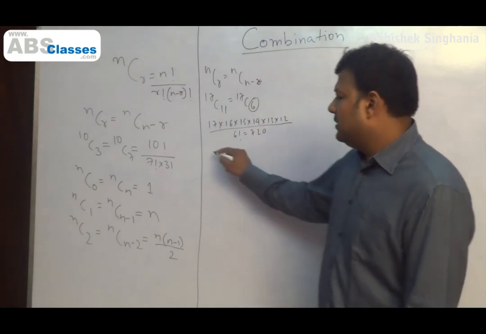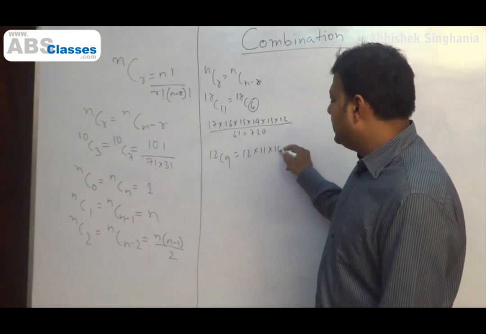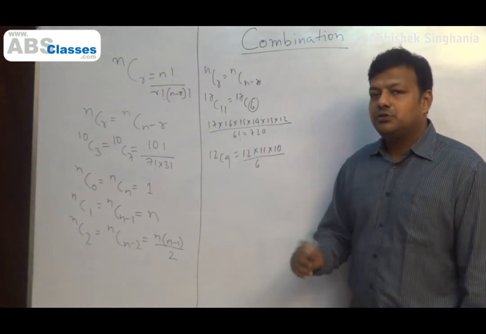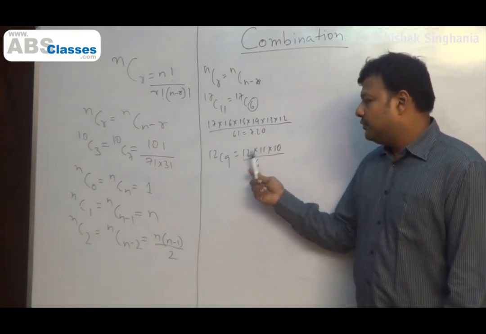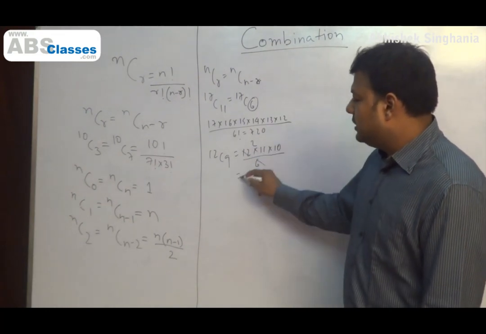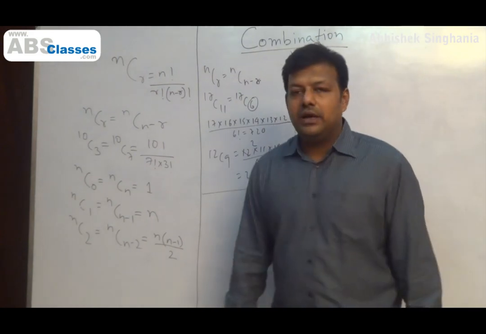Okay, for example, 12C9 is equal to 12 into 11 into 10 by 6, because 12C9 is the same as 12C3, the smaller number 3. So 3 numbers starting from 12: 12, 11, 10, divided by 3 factorial, which is 6. So what is your answer? 220, right? So this is to understand how to calculate your nCr fast.